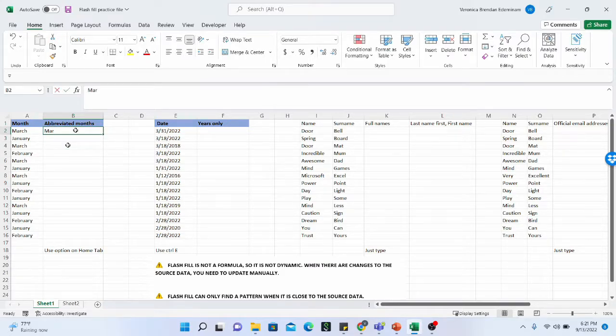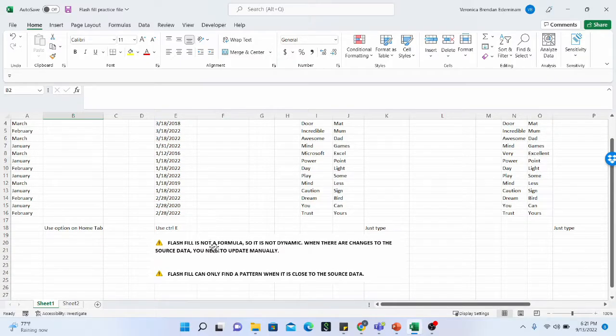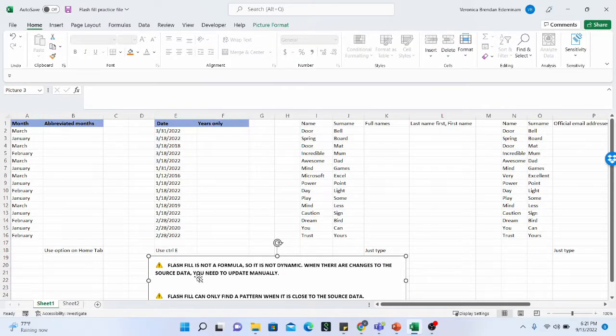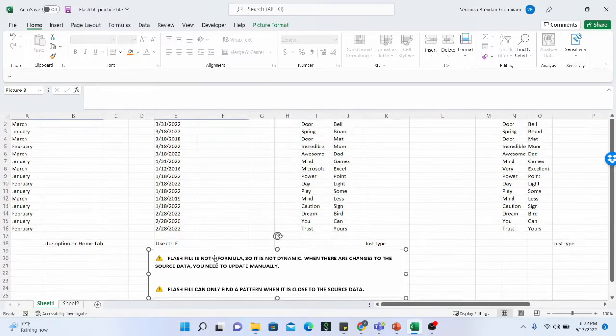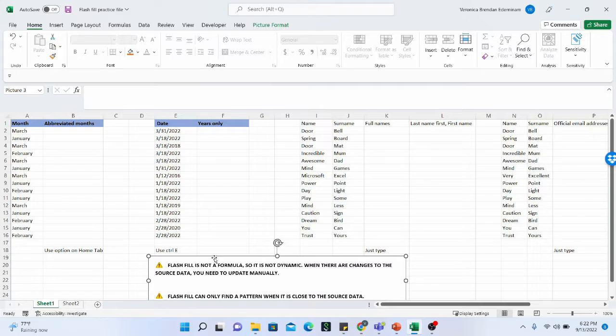in column B, which is the abbreviated months column. You can actually use flash fill to do this within seconds. But before we go into that, this is a very important caution. Flash fill is not a formula, so it is not dynamic. When there are changes to the source data, you need to update your flash fill data manually. Another caution is that flash fill can only find a pattern when it is close to the source data. We are going to see this as we go into the tutorial.